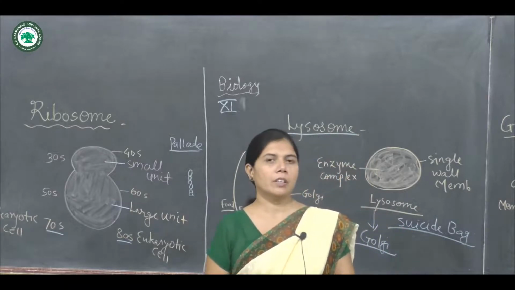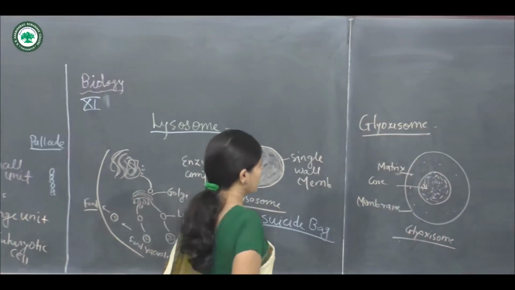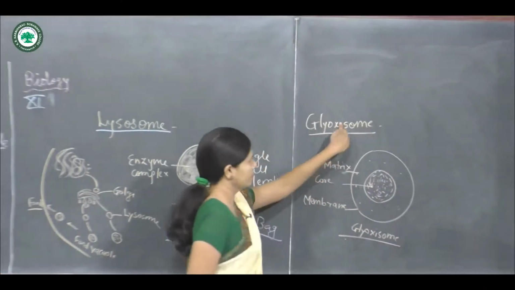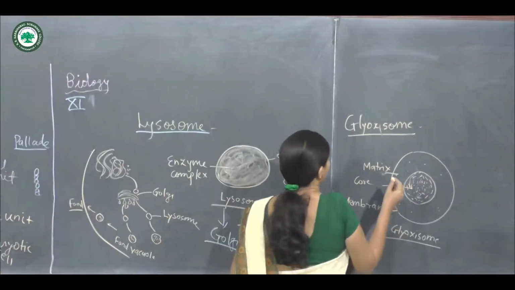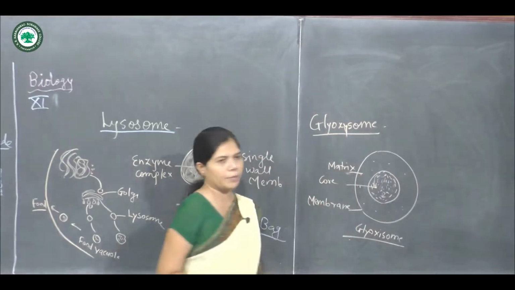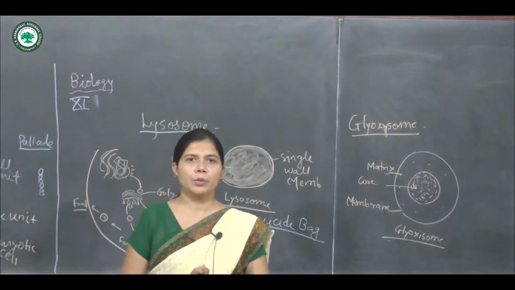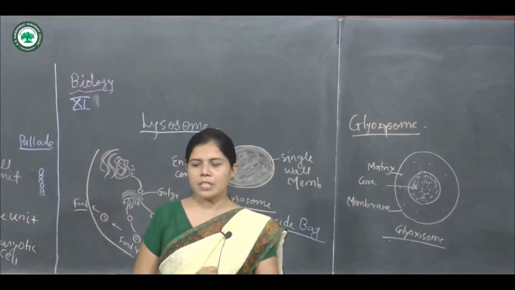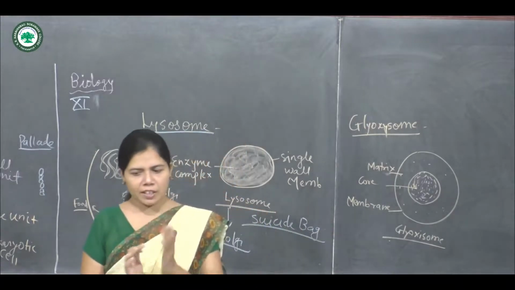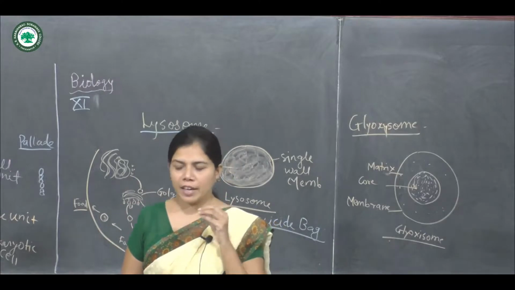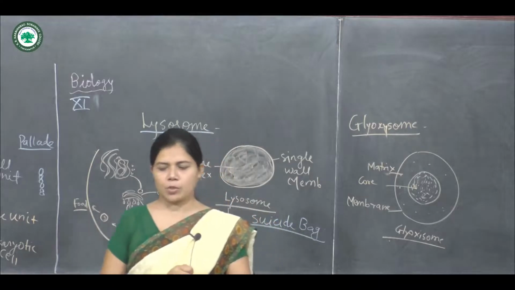Now we move on to our third topic, the glyoxysome. The glyoxysome is a single membrane bounded organelle present during seed germination. It is spherical in structure and contains enzymes which convert fatty acids into simple sugar.